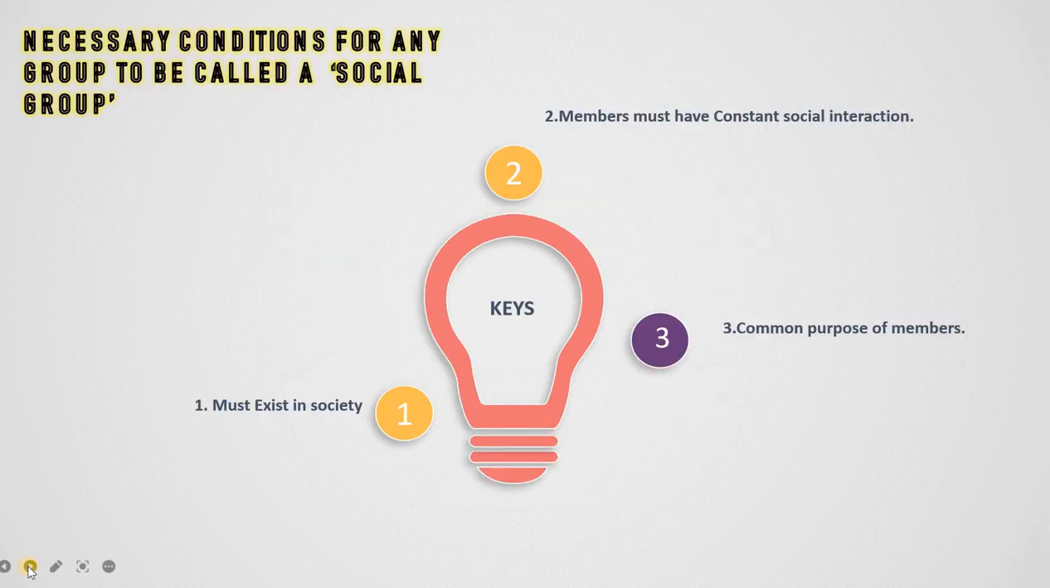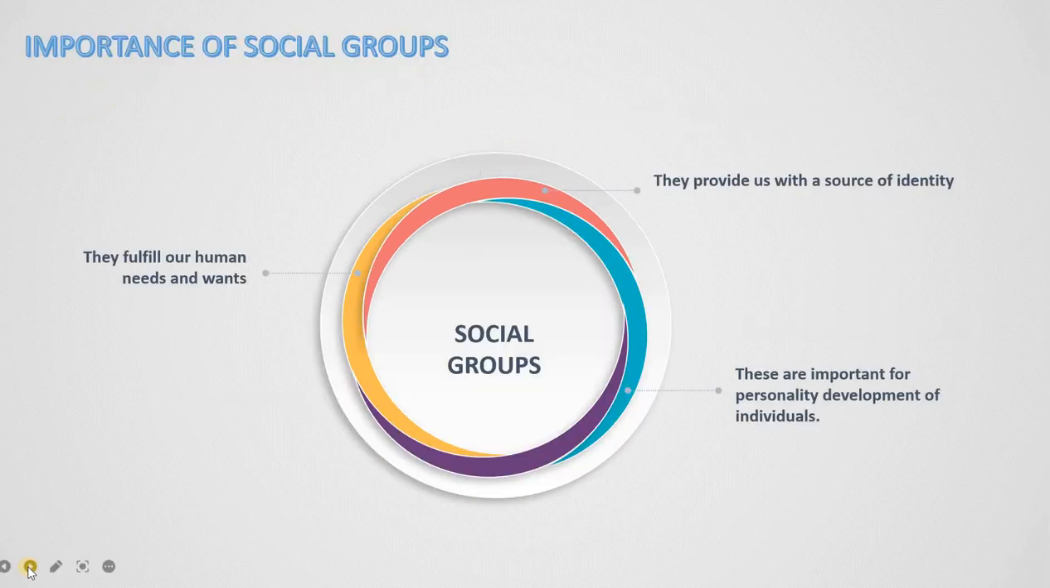For any social group to be called a social group, there have to be necessary conditions. Number 1, it must exist in society. Number 2, members must have constant social interaction with each other. And number 3, all members must have a common purpose to belong to that social group. Therefore, we generally say that crowds and mobs are not called social groups because they do not have any purpose and members are not in constant interaction and communication with each other.